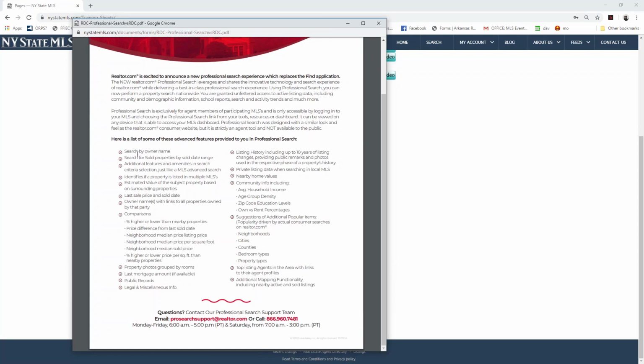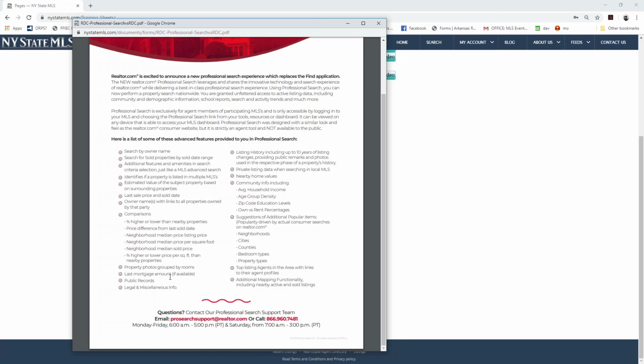And it's got all of the bullet points that are included with the brand new Professional Search, where, I'm just going to read some of these. We're going to be able to search by owner's name. We're going to search sold properties within a sold date range. We're going to be able to see comparables. We're even going to be able to see the last mortgage amount if it's available. Then there's also going to be new things that they've added that aren't even on this list, which has nearby things such as restaurants, schools. There's even a crime heat map and some other stuff that we can add into the map feature within Pro Search that we'll take a look at.